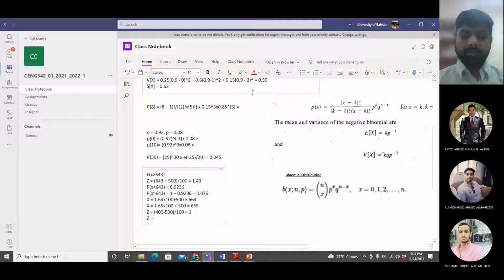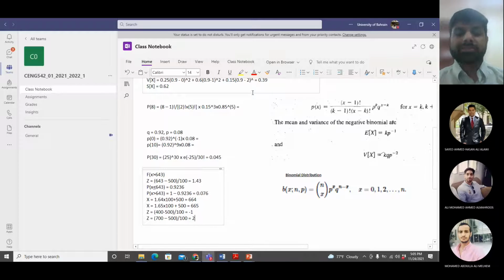The z value for 700 is 700 minus 500 divided by 100. Sorry, the first one is minus 1. And this one will be how much? 700 minus 500 is 200. 200 upon 100 is 2. So we now have a z value of minus 1 and a z value of 2.